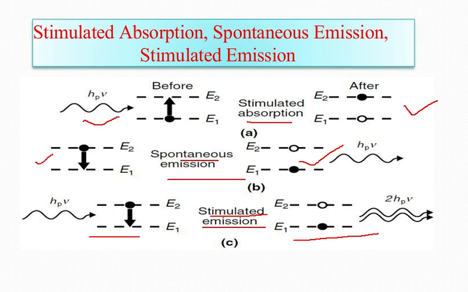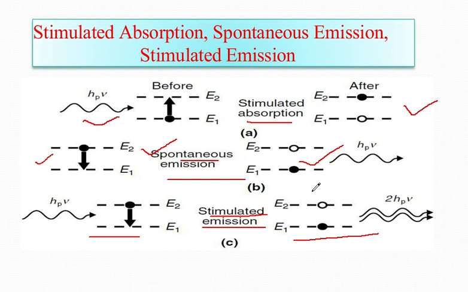On reaching the higher energy level, the electron reaches an unstable energy band and it comes back to its ground state within a very small time by releasing a photon.